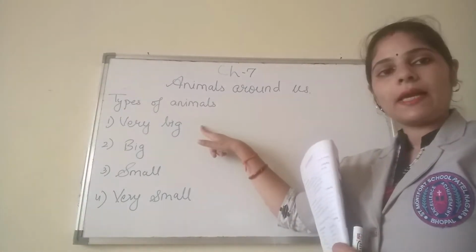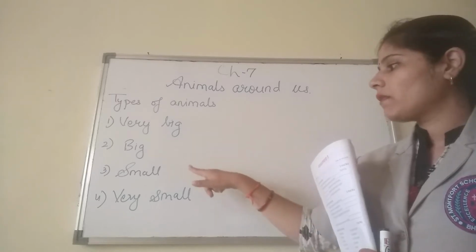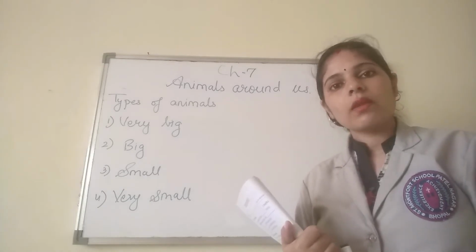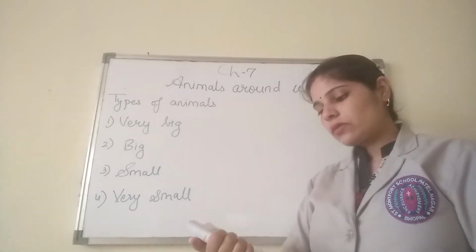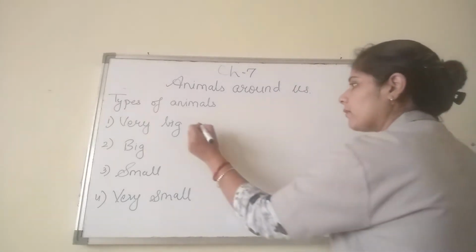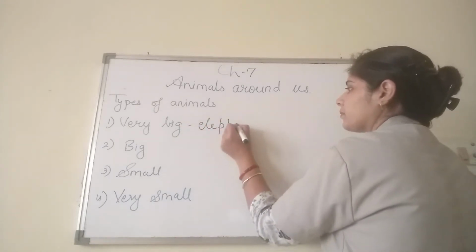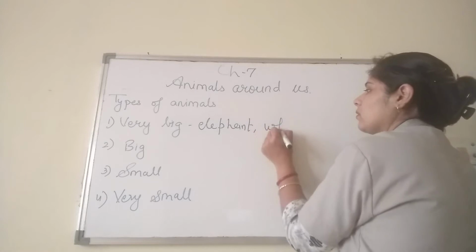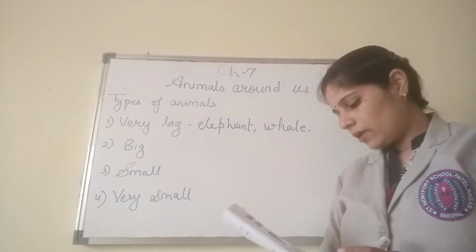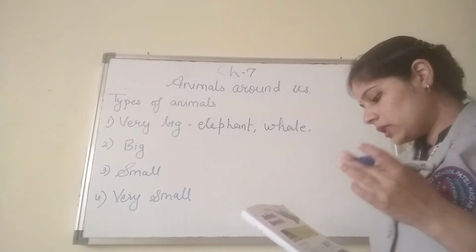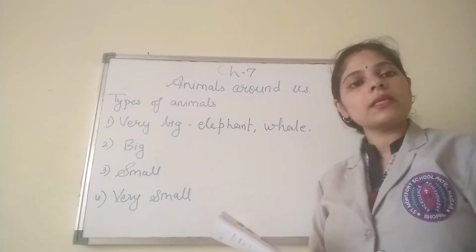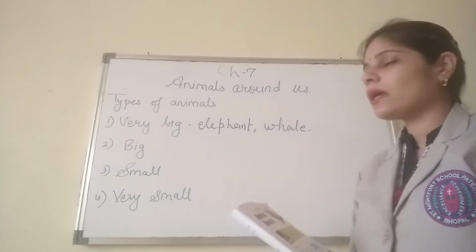The first one is very big animals, then big animals, then small animals, and then very small animals. In very big animals you have seen elephant, then whale. These both are very big animals. You have the giraffe, the tallest animal, then the biggest bird, which is the ostrich. These all come in the very big animal category.